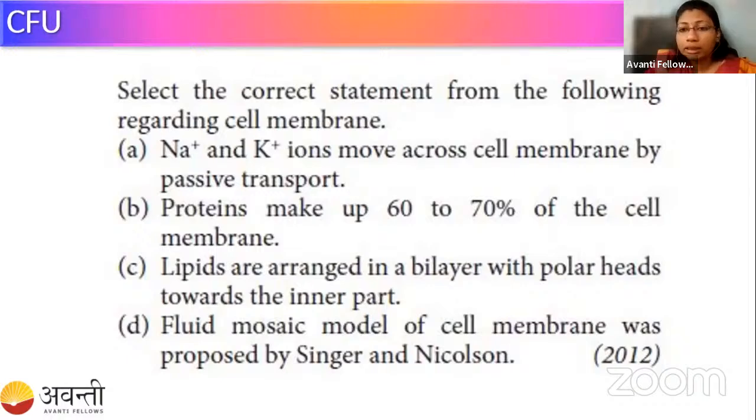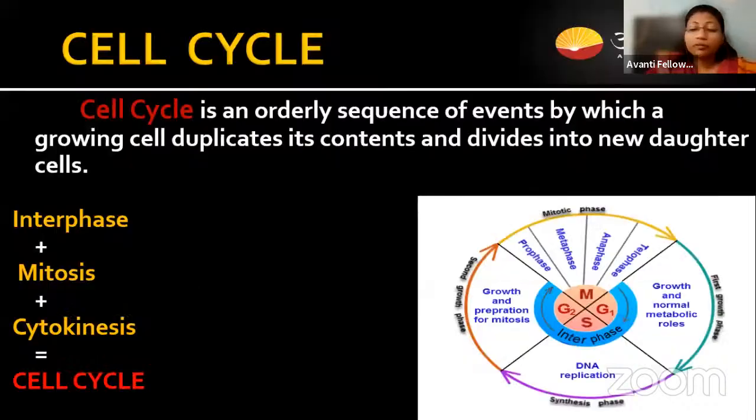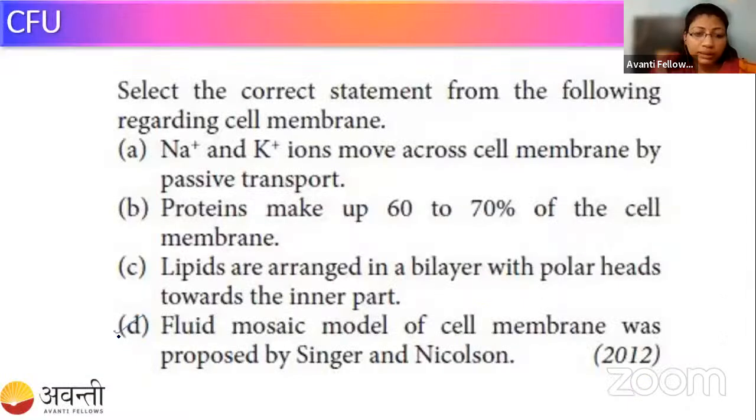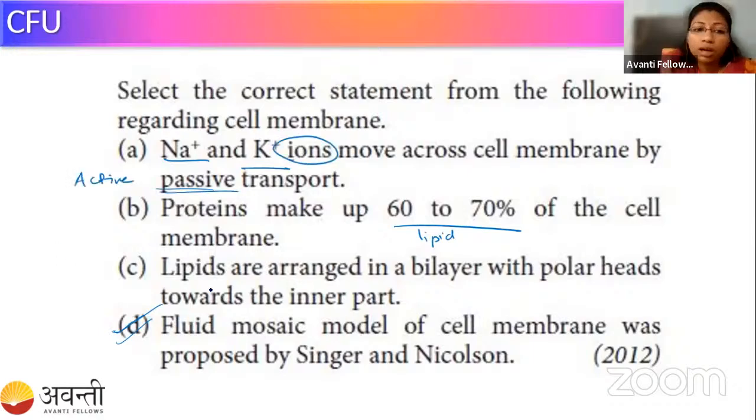As I can see, most of you have answered. So yes, the answer is option D, that the fluid mosaic model was proposed by Singer and Nicolson, which we have studied earlier. The 60-70% of the content of the cell membrane is lipid. The sodium and potassium ions are charged material, so they need active transport instead of passive.